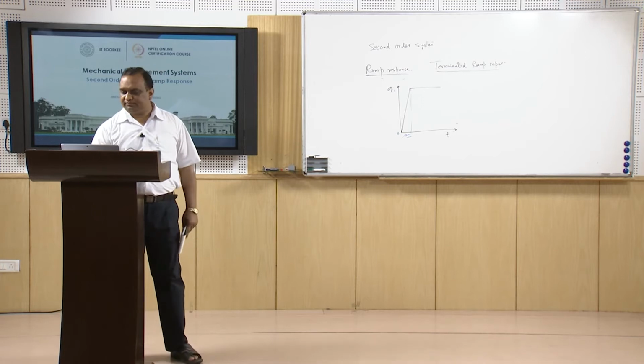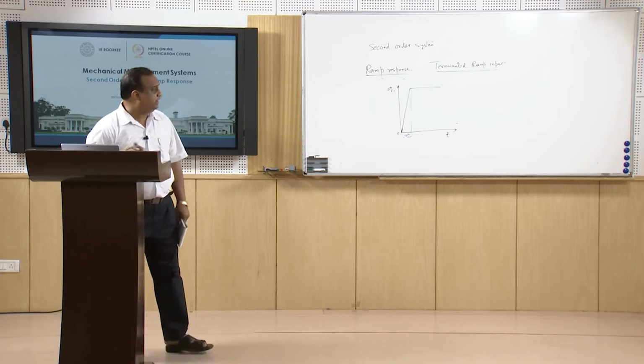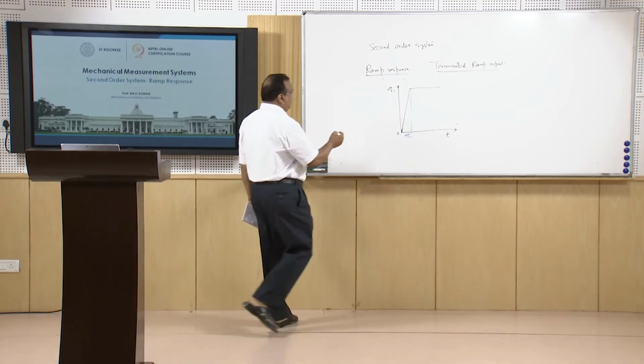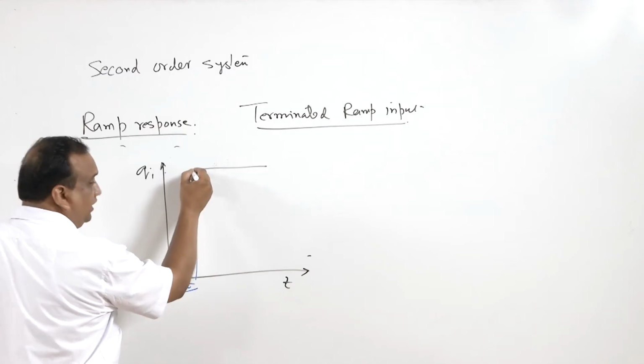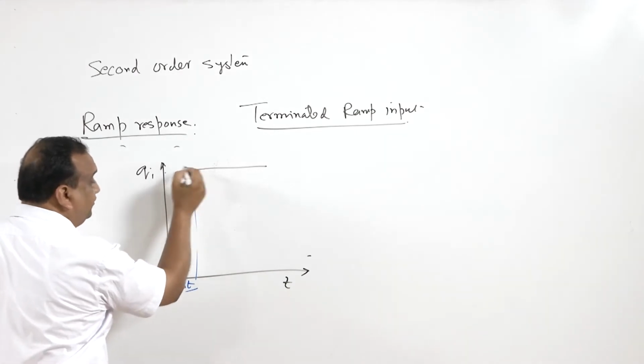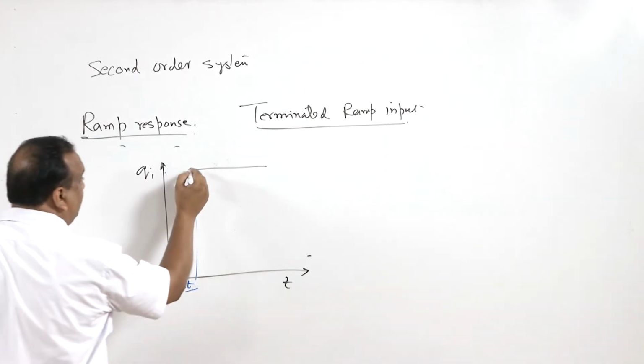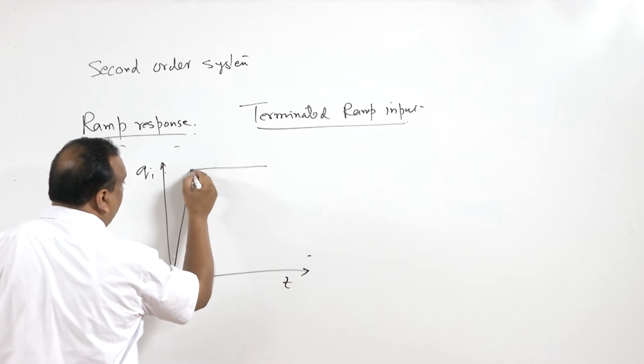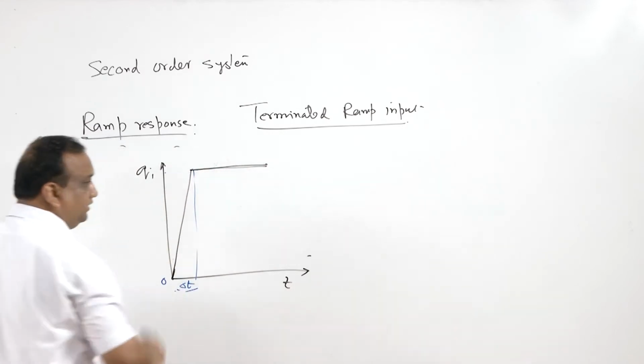Now for terminated ramp input, the change in the input becomes 0 here, or the slope of the ramp becomes 0, or the input becomes constant after this.